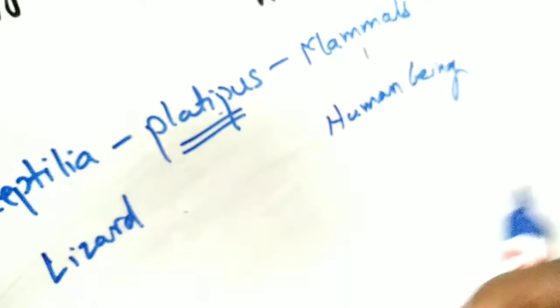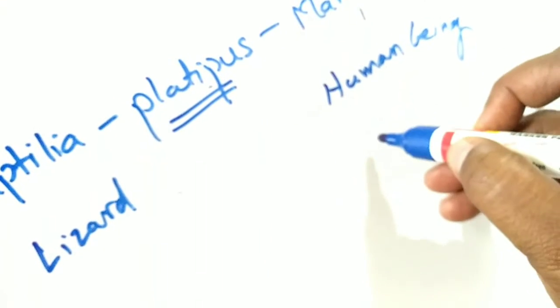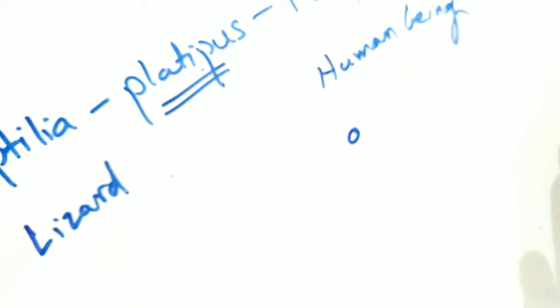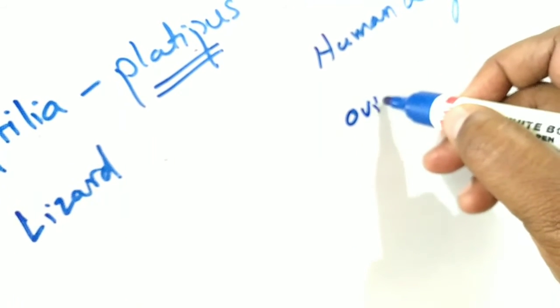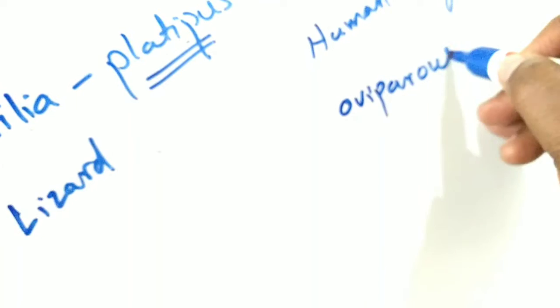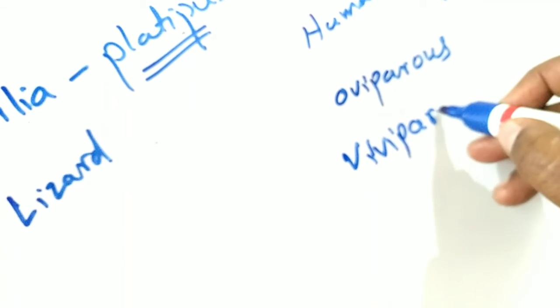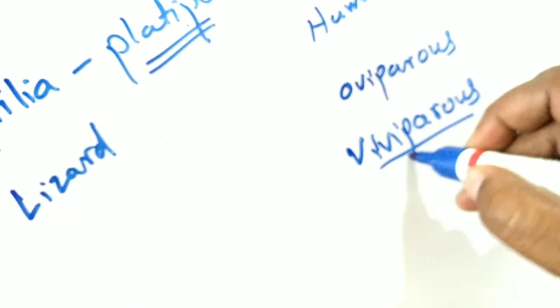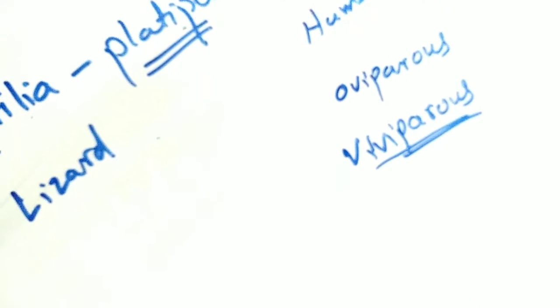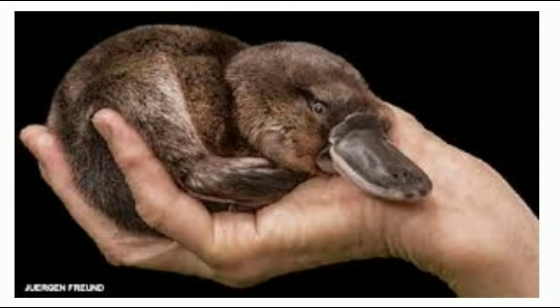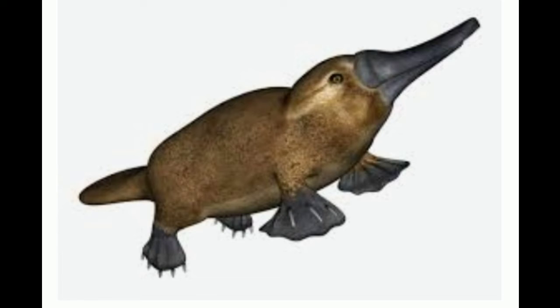And one thing I have to explain, mammals are again of two types, oviparous and viviparous. In oviparous mammals, the females do not have mammary glands. Only the animals who are viviparous, means whose females directly give birth to the young ones, have mammary glands. See, duck-billed platypus. It is so small, one can handle it with one hand. And see the image from our textbook.